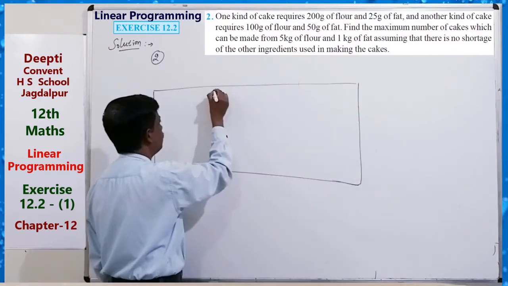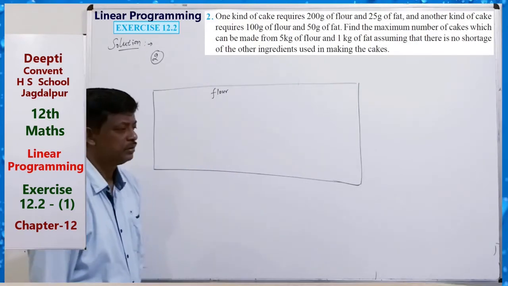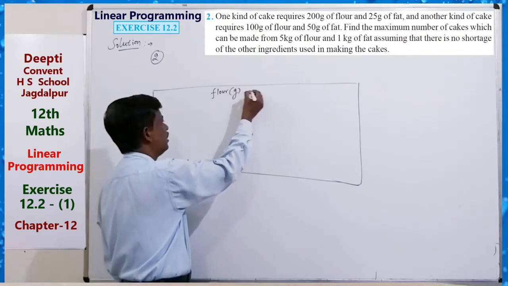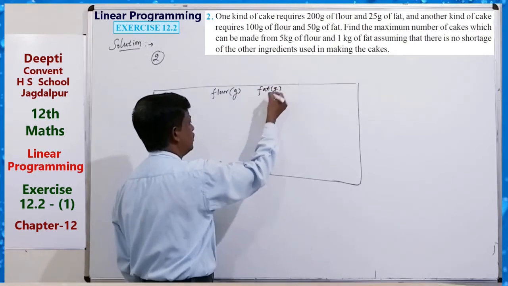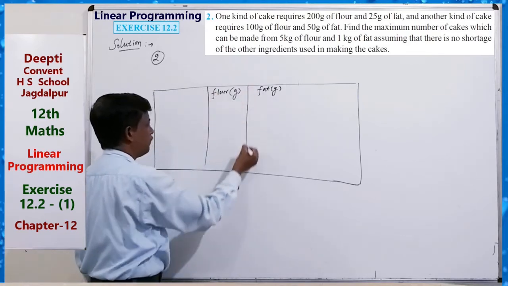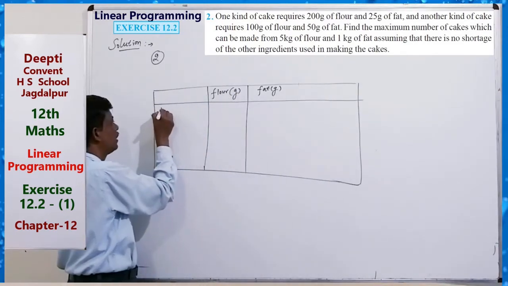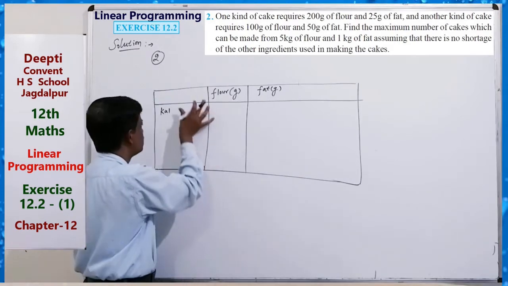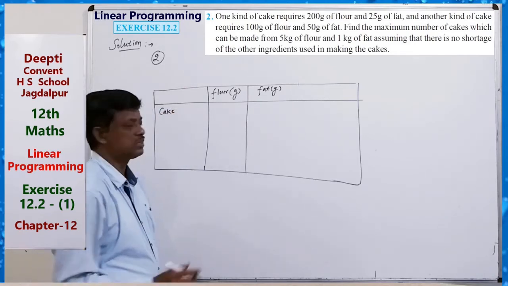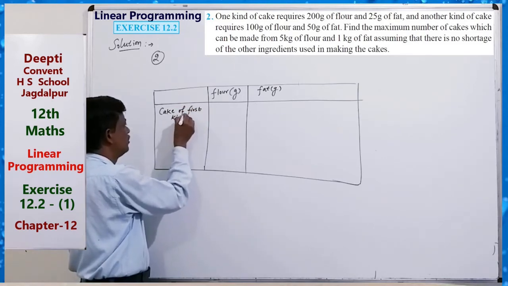We write flour in gram and fat in gram, for the first kind of cake and the second kind of cake.